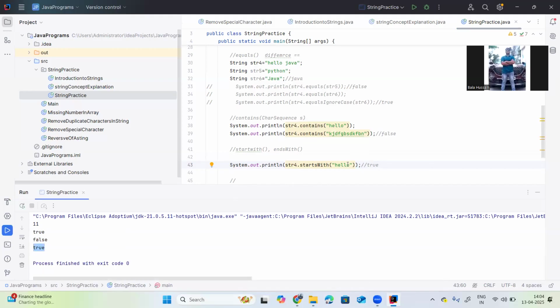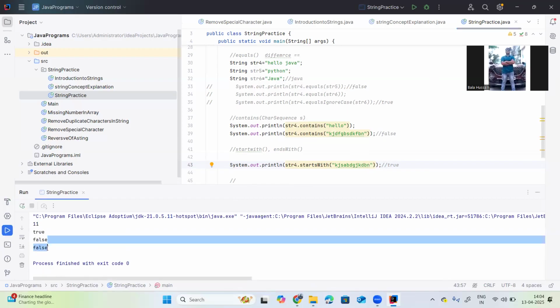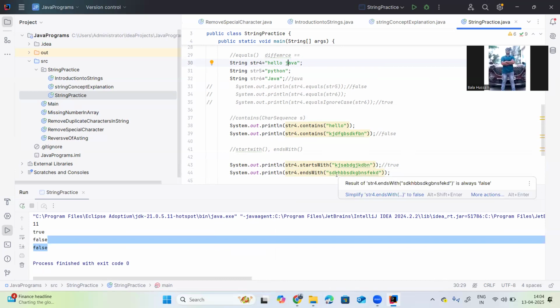For example, if I give some random prefix to starts with, it will definitely give false. The same way works for ends with. str4 dot ends with Java, the string ends with Java, returns true. If I provide some unwanted thing here, it will return false.